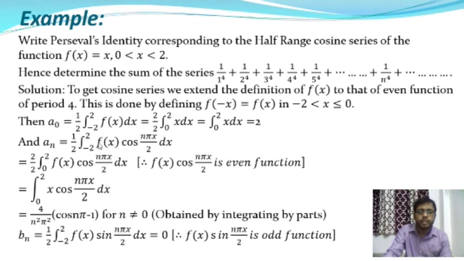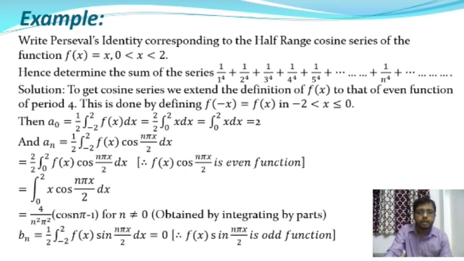Then this integration will reduce to 2/2 ∫ over 0 to 2 of f(x) cos(nπx/2) dx, where f(x) = x, so this is ∫ from 0 to 2 of x cos(nπx/2) dx. Now applying integration by parts, the value of this integration is -4/(n²π²)(cos nπ - 1) for n not equal to 0.